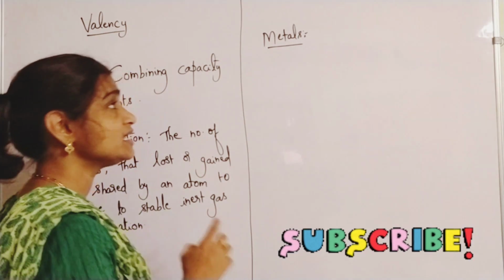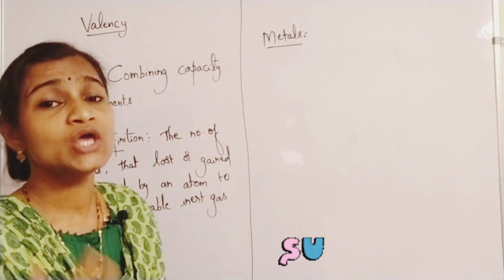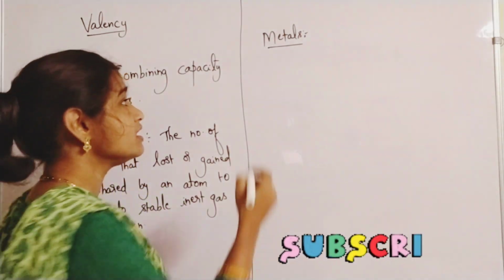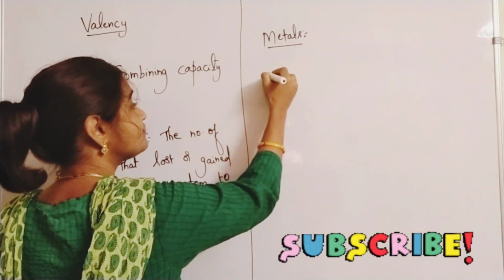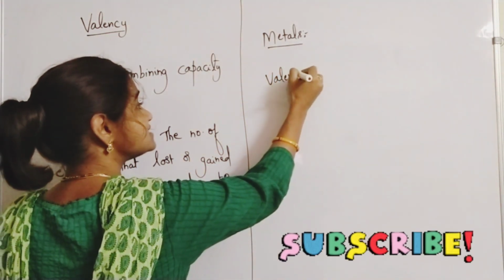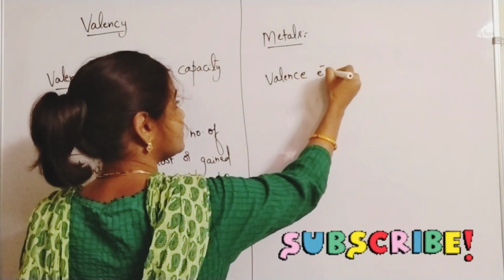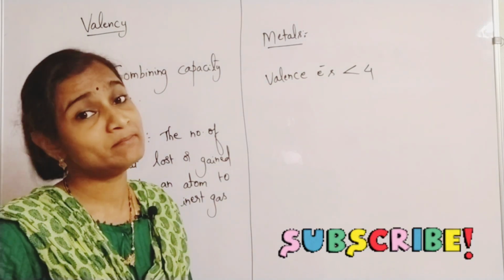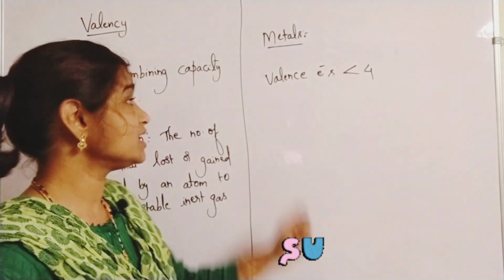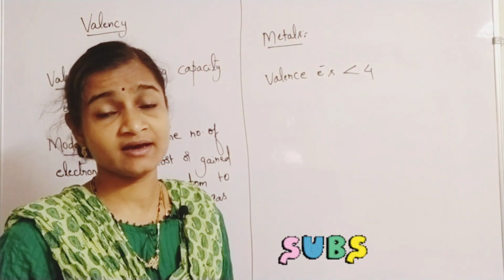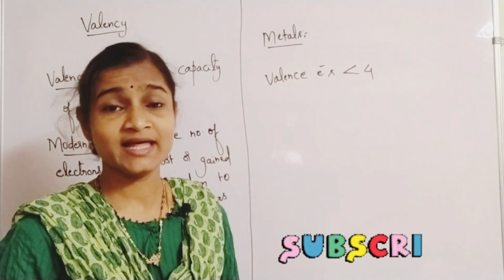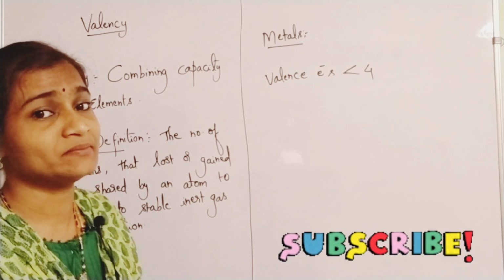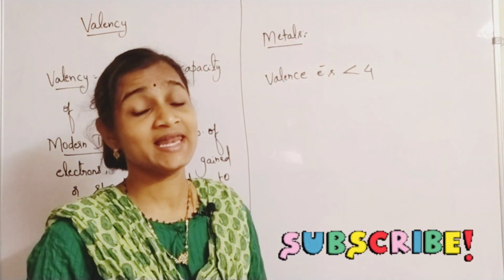Okay, I am speaking about how to identify a metal using the electronic configuration of that element. Metals are those where the valence electrons are less than 4. If the valence electrons are less than 4, it is considered as what? Metals. So what are valence electrons? You all have an idea. Valence electrons are the electrons present in the last orbit of an atom.